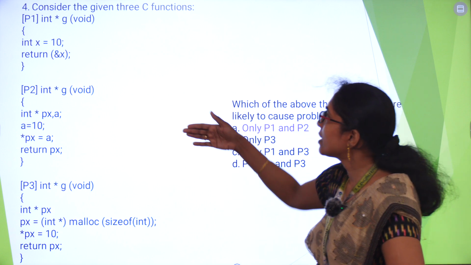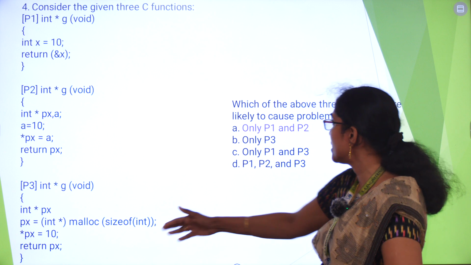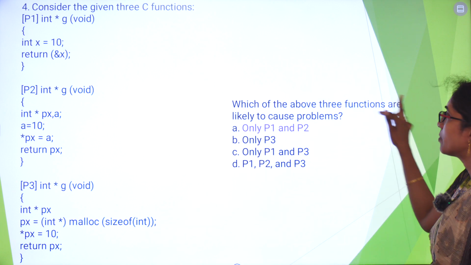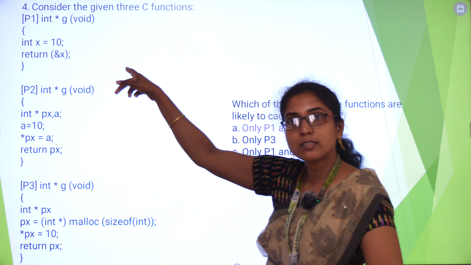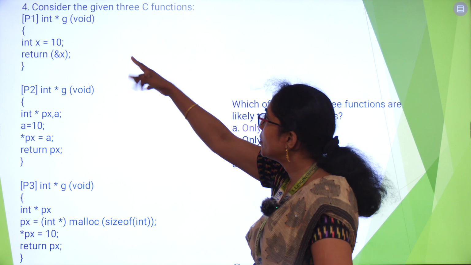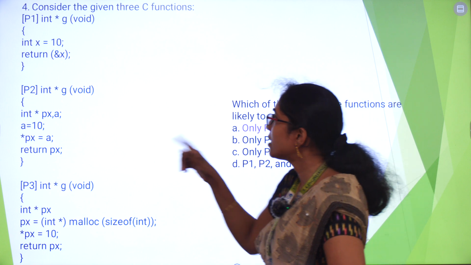So another example, consider the given three C functions. We have three options. Which of the above three functions is likely to cause a problem? The first one, int asterisk, so it is returning an address. The function name is g. We don't have any argument, so it is void. The x value is 10, and you are returning the address of x.